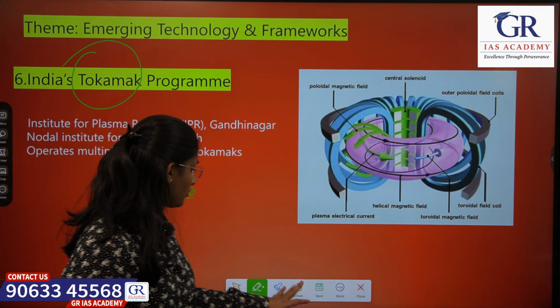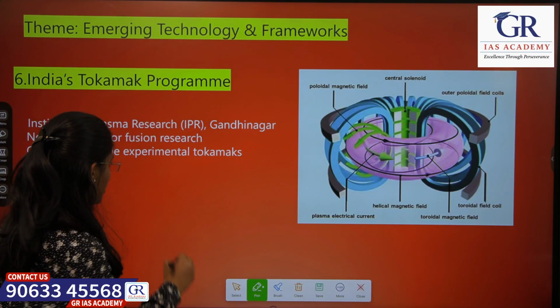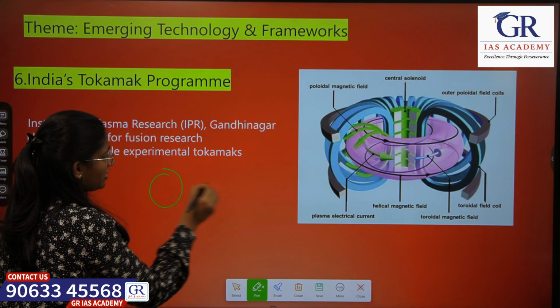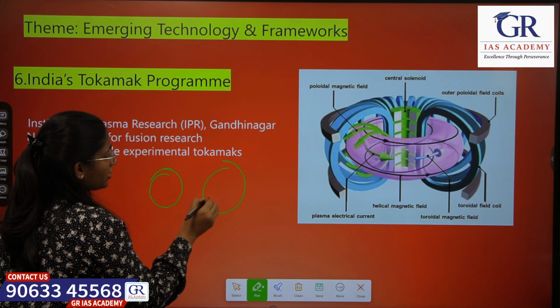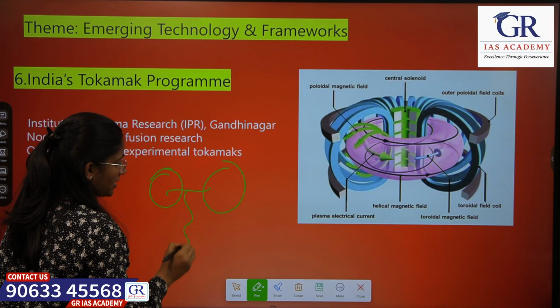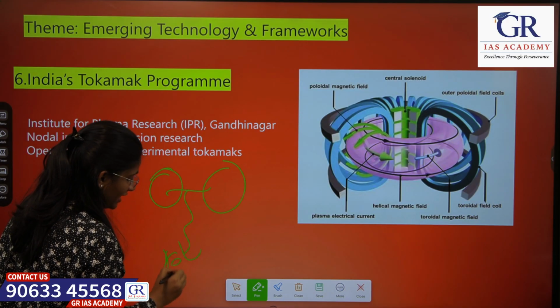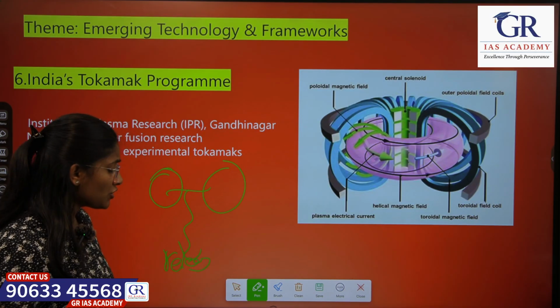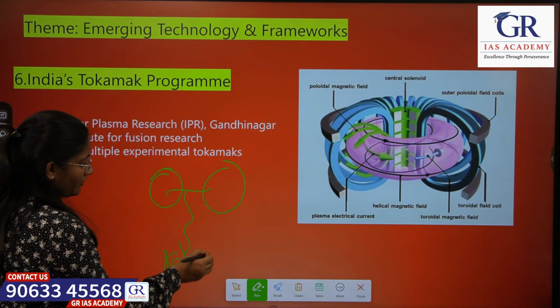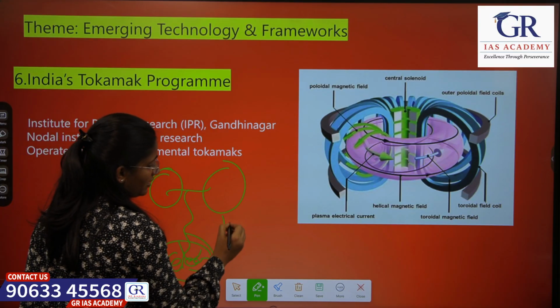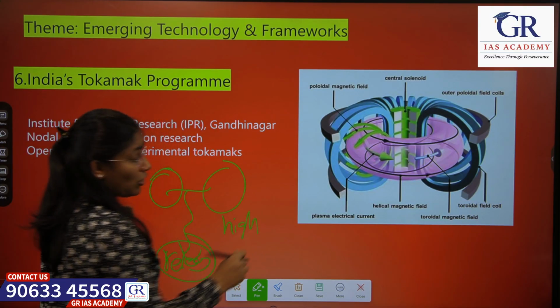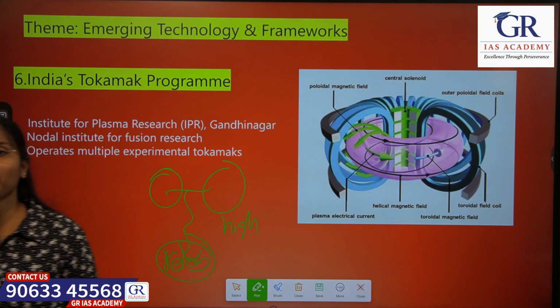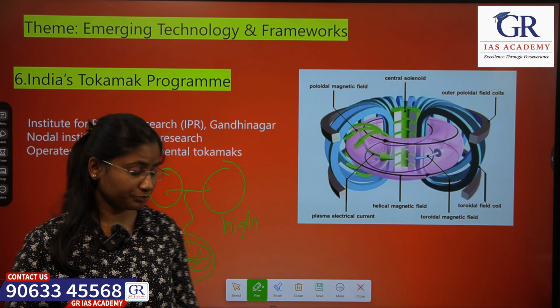So what is nuclear fusion reaction? Nuclear fusion reaction is where two atoms combine and release energy. This will happen at high temperatures, more than the sun. The temperature requirement here is more than the sun.